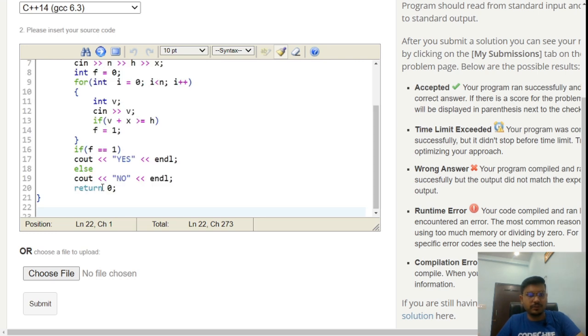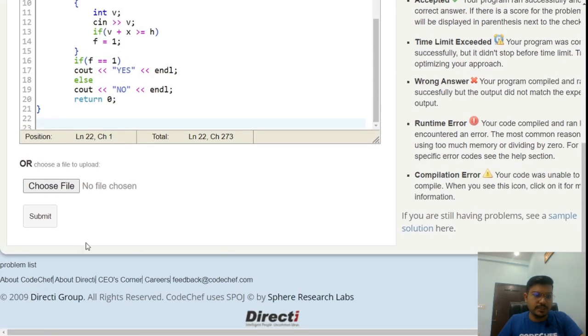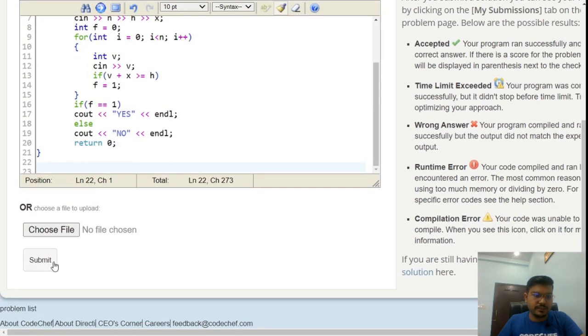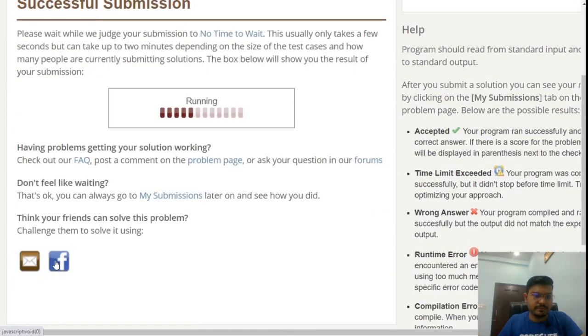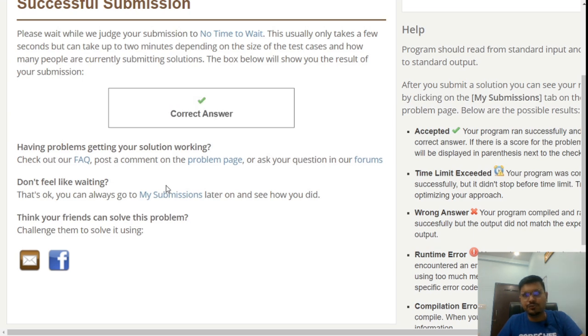Okay, so let's submit the code that we have formed. The language is C++ and submit. And the solution is accepted.